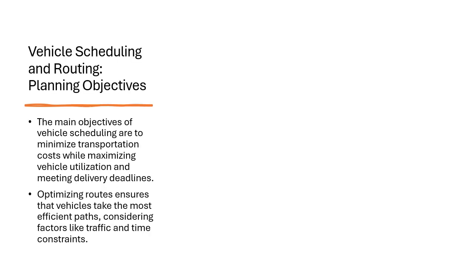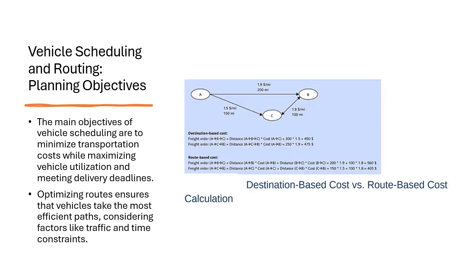And next is the vehicle scheduling and routing. So we have planning objective. So vehicle scheduling and routing actually aims to minimize cost and maximize efficiency while also considering factors like distance, time, and load capacity. So the system also balances these objectives to create an optimal transportation plan. So this image actually shows the contrast between two approaches to calculate costs. So one is destination based, focusing on the endpoint, and route based, focusing on the path taken. So this helps the planners decide which method is best for their business needs.